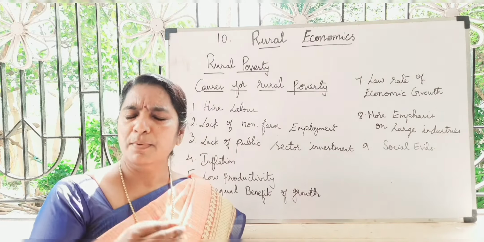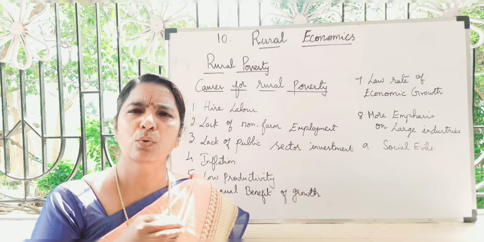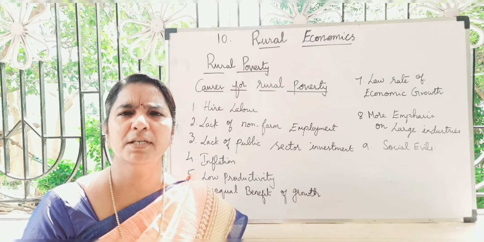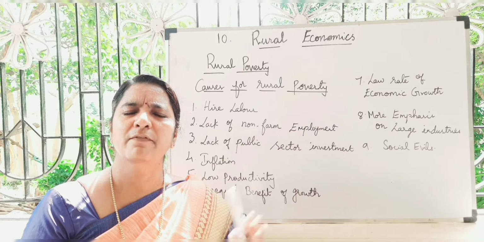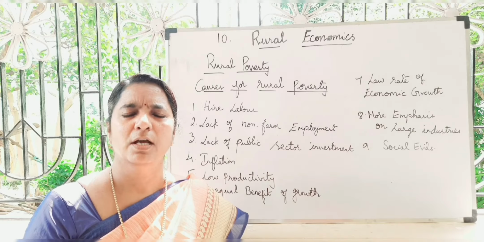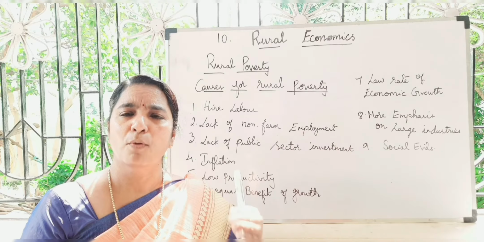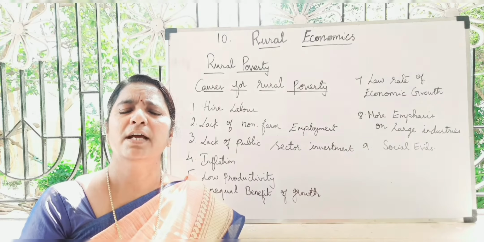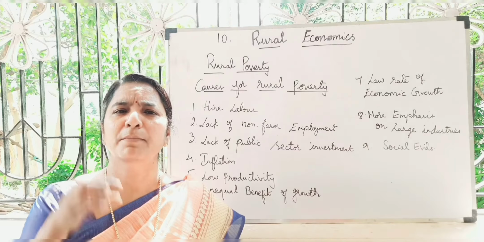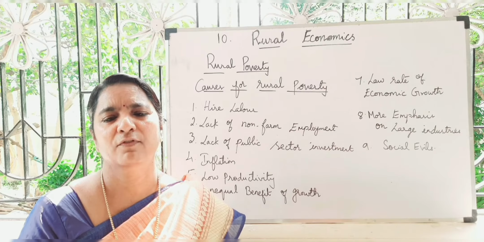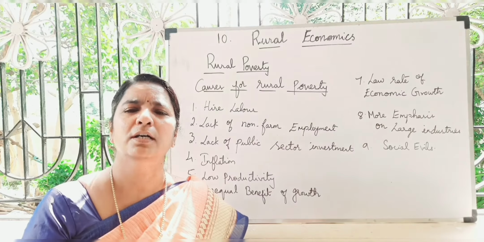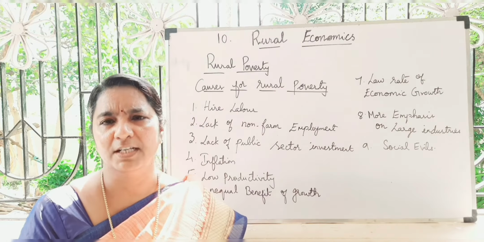Next is low productivity. Low productivity in the sense that rural area labor farm activity is very low. Mostly they depend upon agriculture, and agriculture farmers depend on nature, rainfall only. If the rainfall fails, at that time he cannot produce any product to sell, so he cannot earn more income for his family.